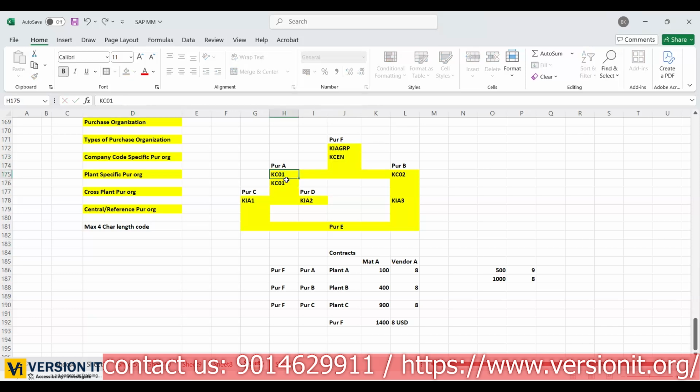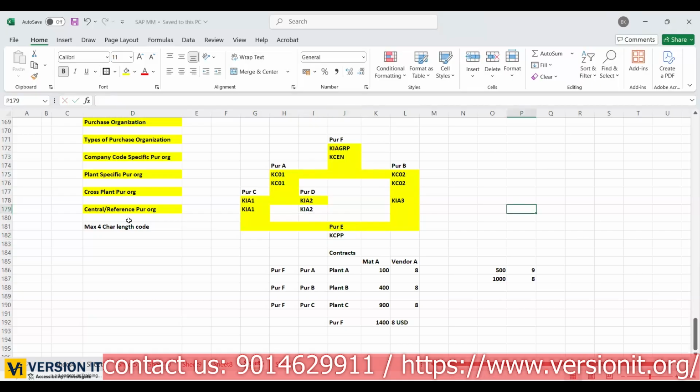Why? Because for my easily remembering purpose, right? This one, KC02 only I'll use. For this one also, KIA1 only I'll take. This one also, KIA2 will be. For this cross plant, I will use Kia Cross Plant Purchaser, KCPP, will take it.